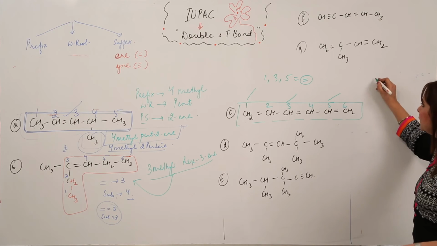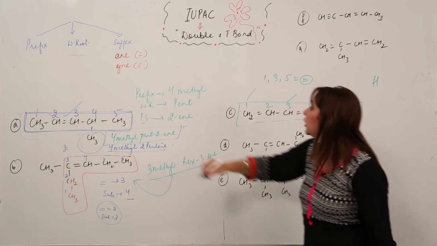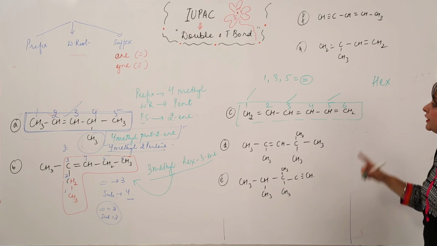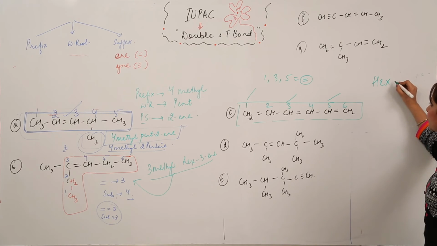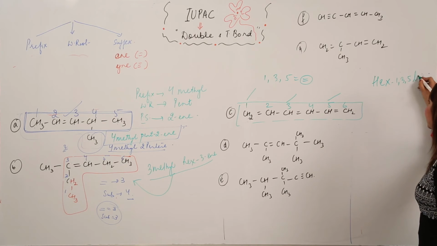So we are just skipping the prefix and I am coming directly to the word root. So how many carbon in a parent chain? Hex. And what you get to see? We get to see 3 double bond. And at what position? 1, 3, 5. How many bonds? 3. So that means triene.